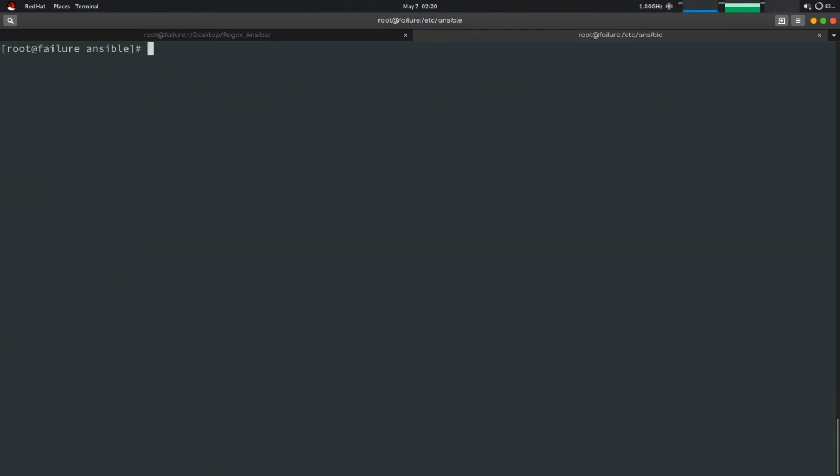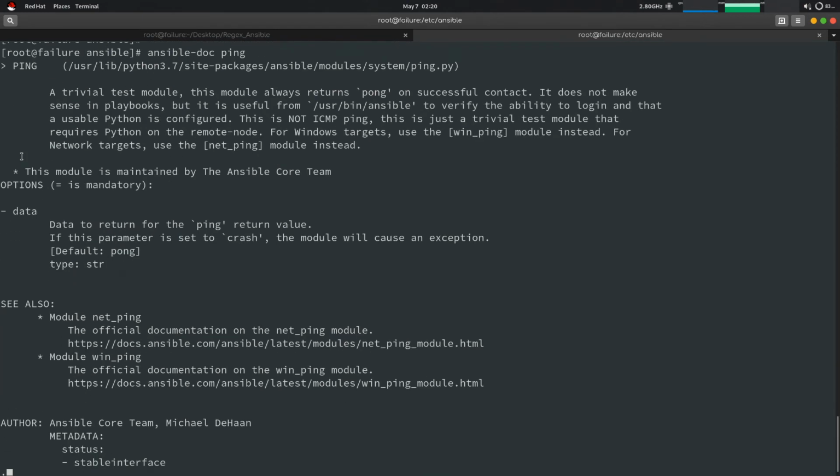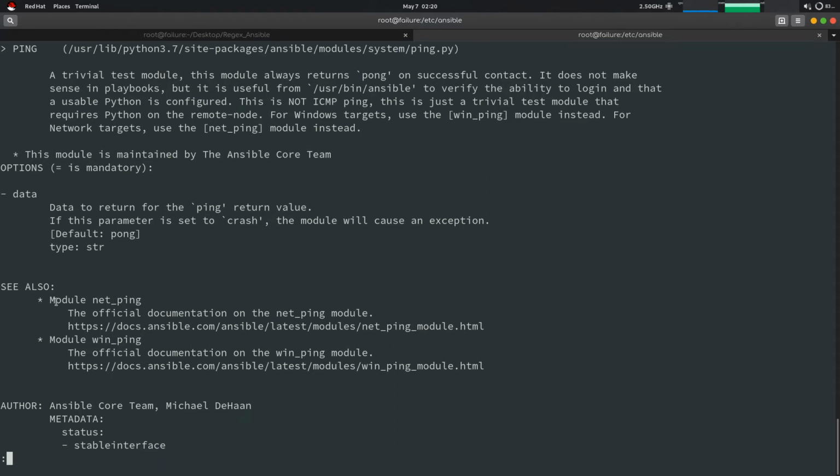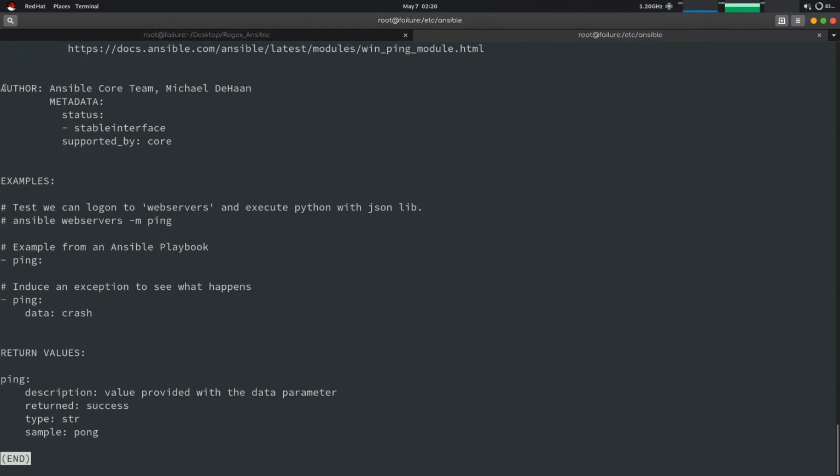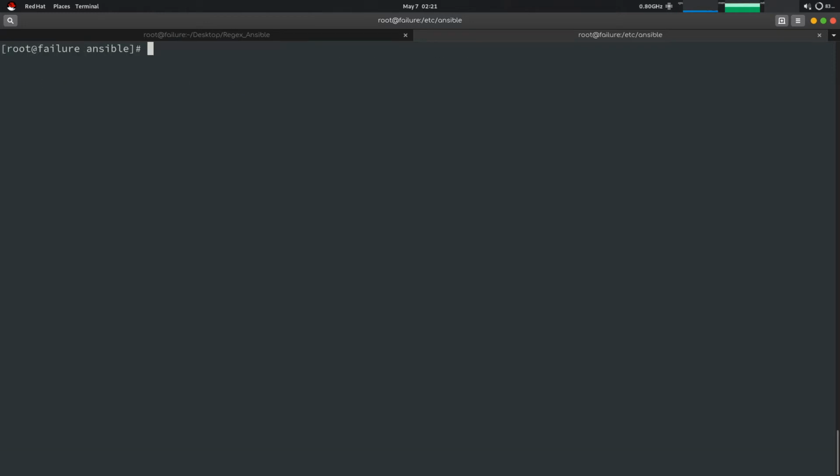So, ping. Okay, so it will tell you all the details about the ping module which is there in Ansible. It is a test module, and all the data, what their arguments will be, who the author was, all the data is stored. So you don't have to go to the internet to find anything. You just use the ansible-doc command and you will find everything about the particular module.